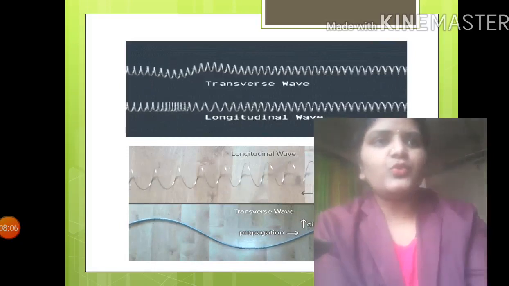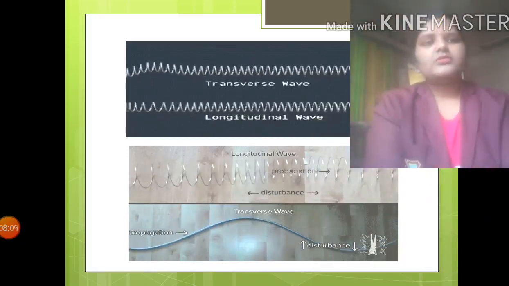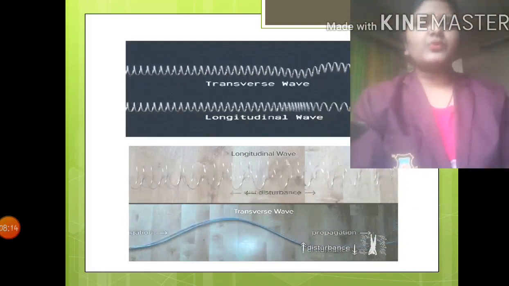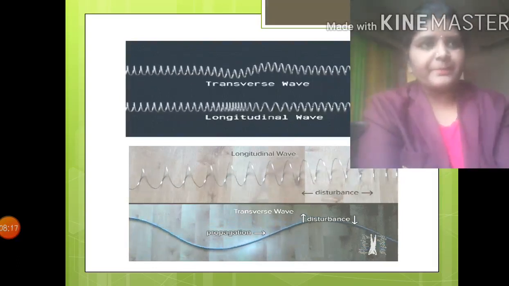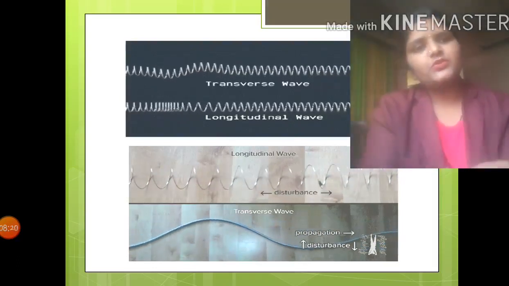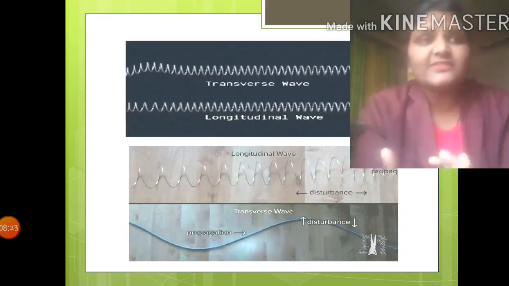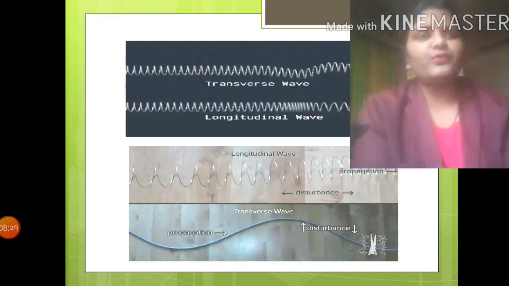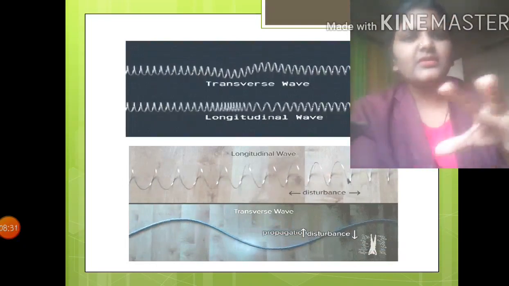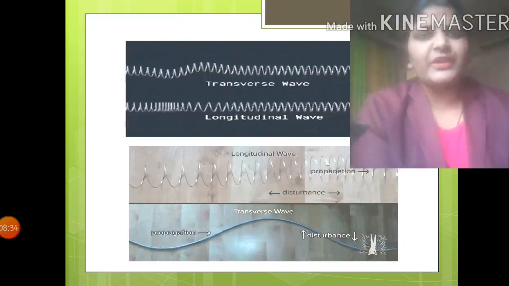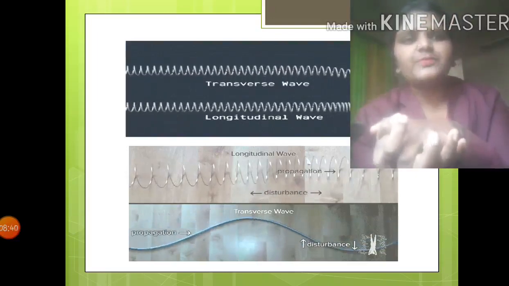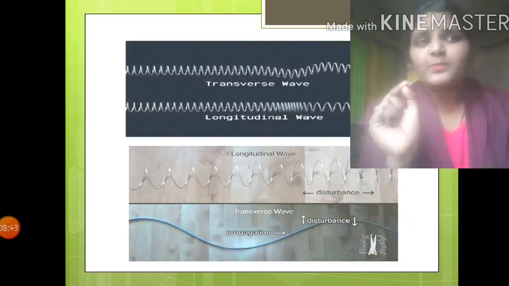Now the next, as I told you, transverse and longitudinal waves, when they travel through any medium, what exactly happens there? Some disturbances may happen, right? In which sense and in which direction does the disturbance happen? Suppose these waves are traveling in a solid medium or in an air medium. That creates disturbance.